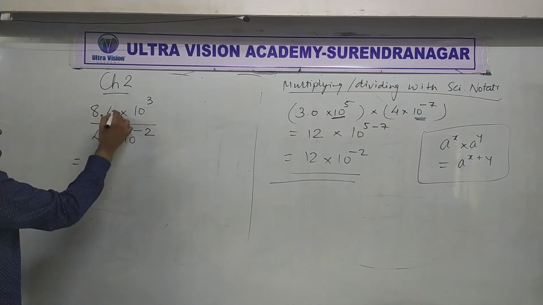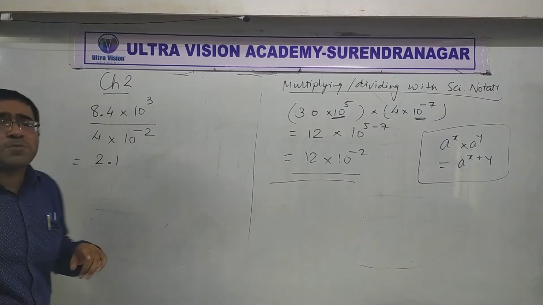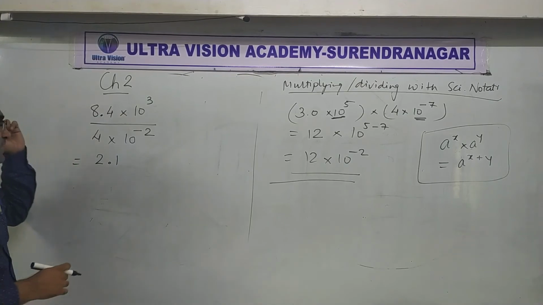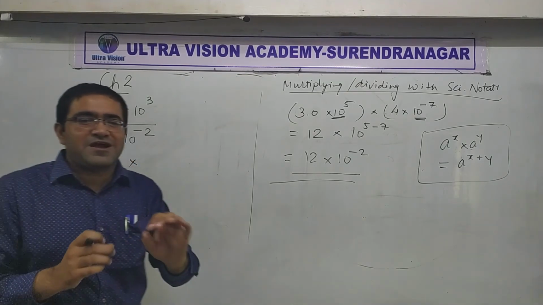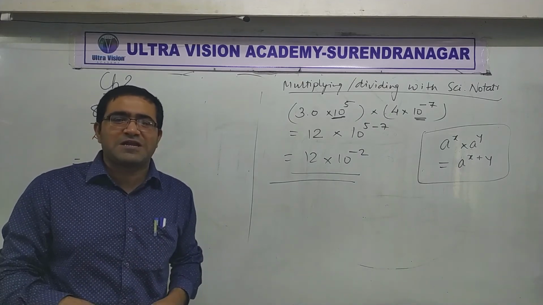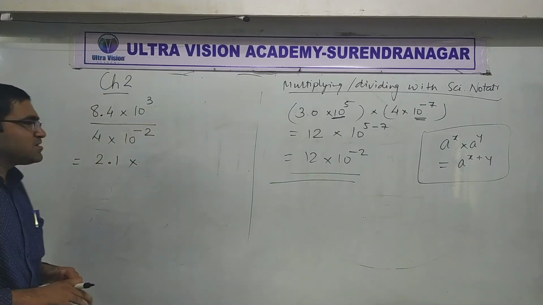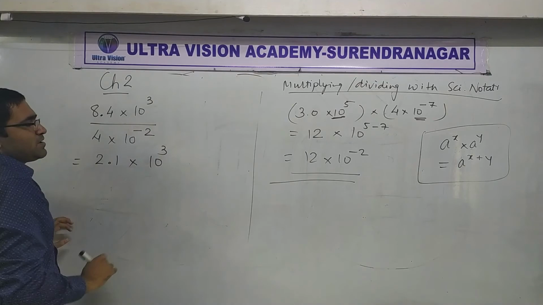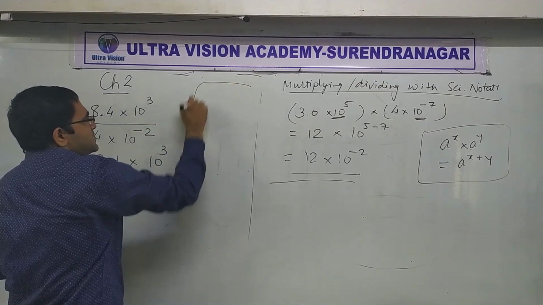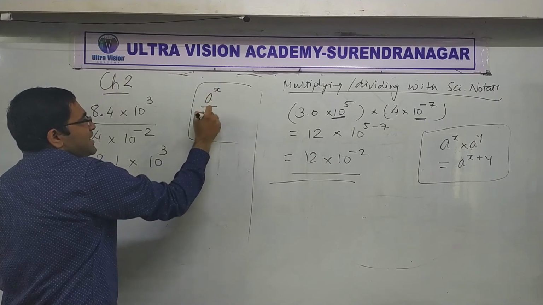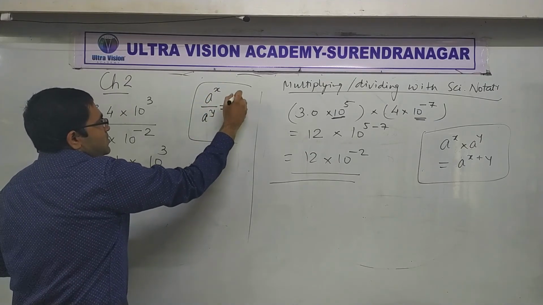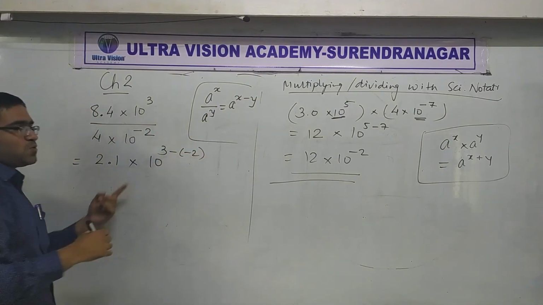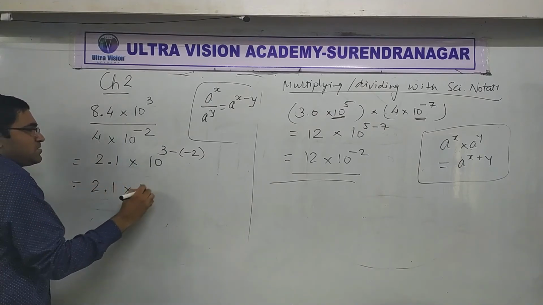Well, have a look. First of all, 8.4 divided by 4 is 2.1. I hope nobody is using calculator. You are not supposed to use calculator for such simple division. Okay? And those who want to prepare for any kind of entrance exams, like I said, don't touch your calculator for these 2 years. Okay? Into 10 raised to, now for power, 3. When you divide, powers are subtracted. So here is the formula for people who have forgotten it. A raised to x upon a raised to y is equal to a raised to x minus y. So 3 minus minus 2. So that is 3 plus 2. Did you understand?